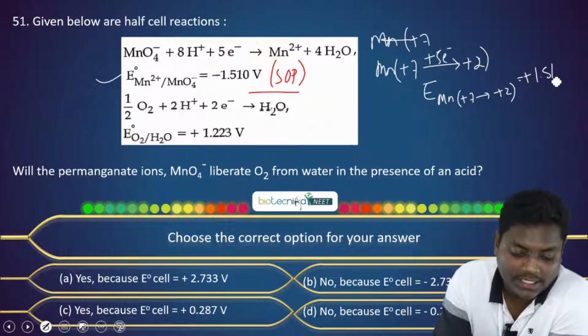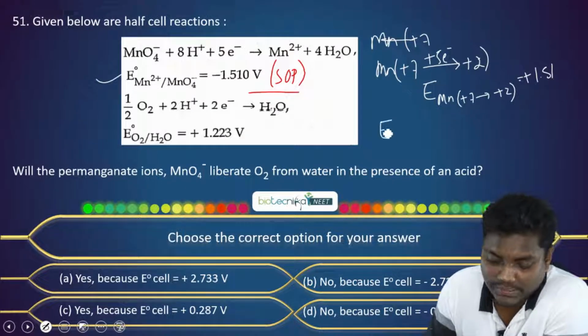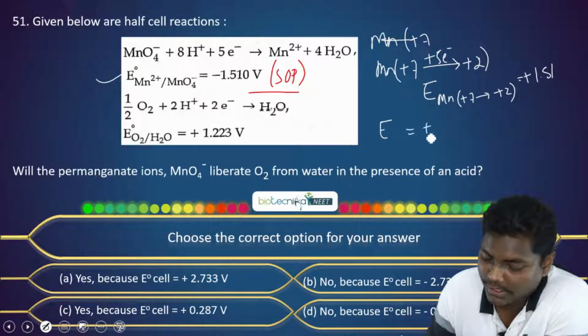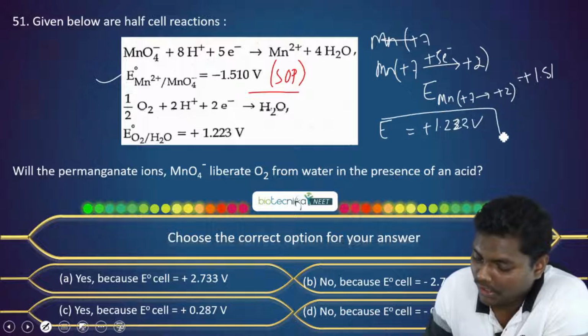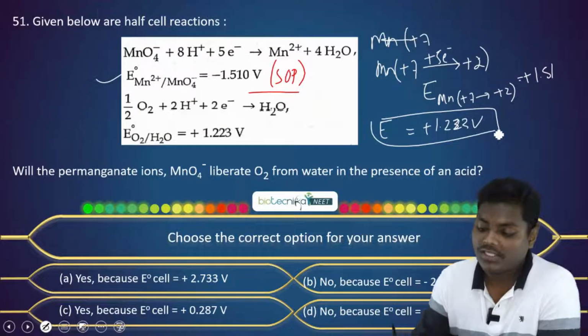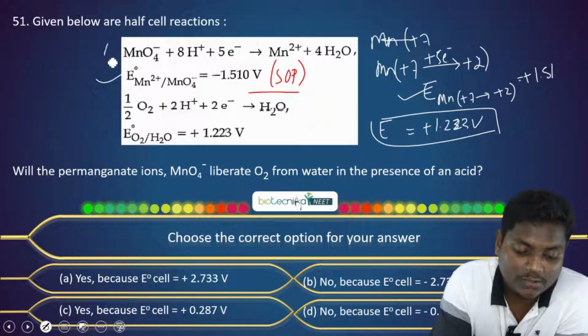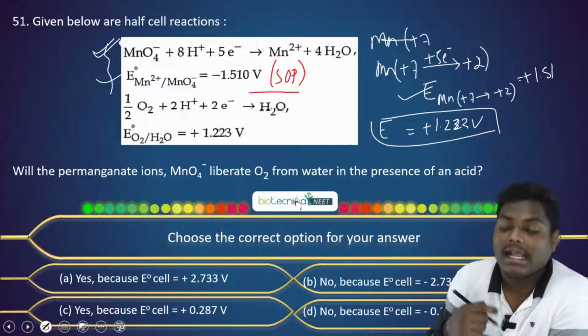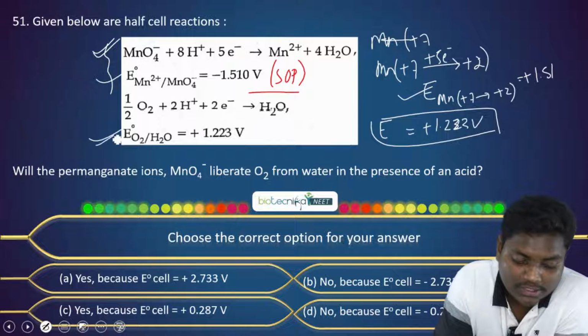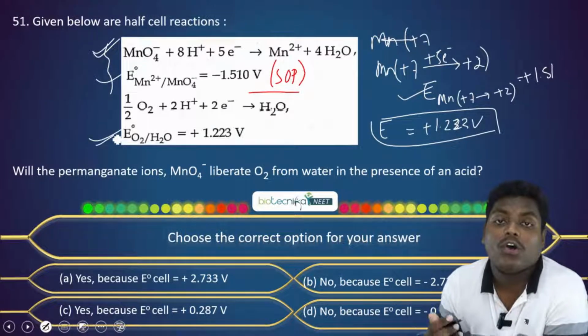Similarly, you have the reduction potential for O2, which is plus 1.223 volt. Now compare which has the higher reduction potential. Definitely we can see it's manganese, so manganese will undergo reduction and oxygen will undergo oxidation.